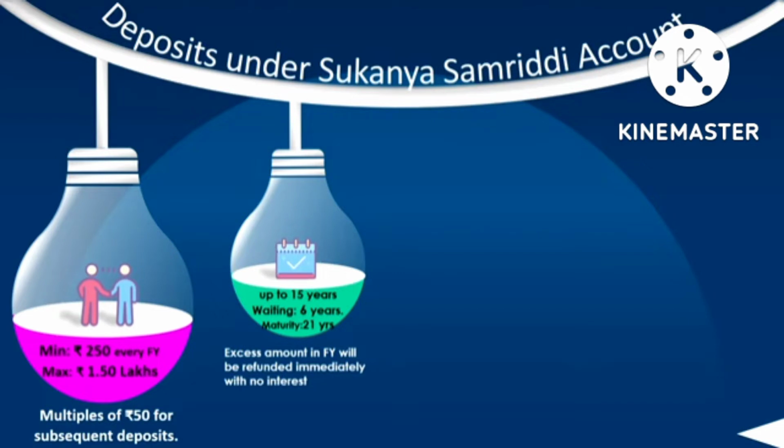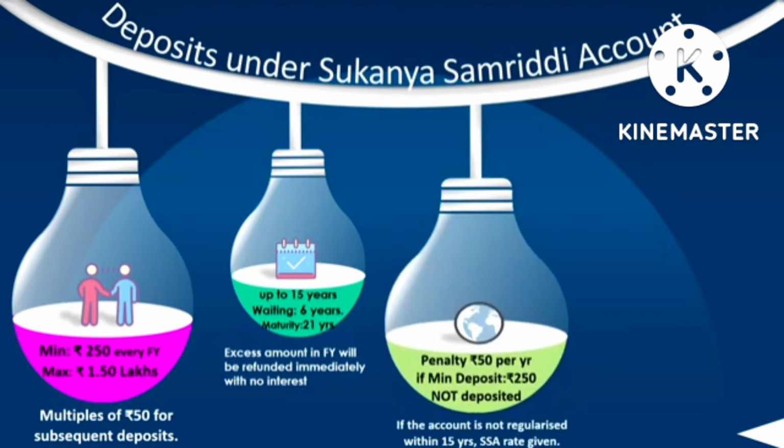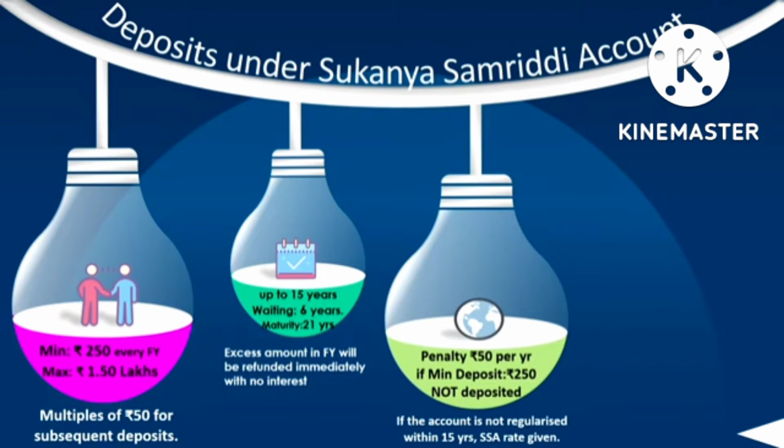That means 1,50,000 is the maximum amount that you can deposit in a financial year. If you deposit more than 1,50,000, they won't accept, but if it is accepted, that will be refunded without interest. Next, if you do not deposit 250 rupees per year, the account will be treated as discontinued, and it can be revived by paying a penalty of 50 rupees per year. And if the account is not regularized within 15 years, the SSA rate of interest will be given at the end of the maturity period.